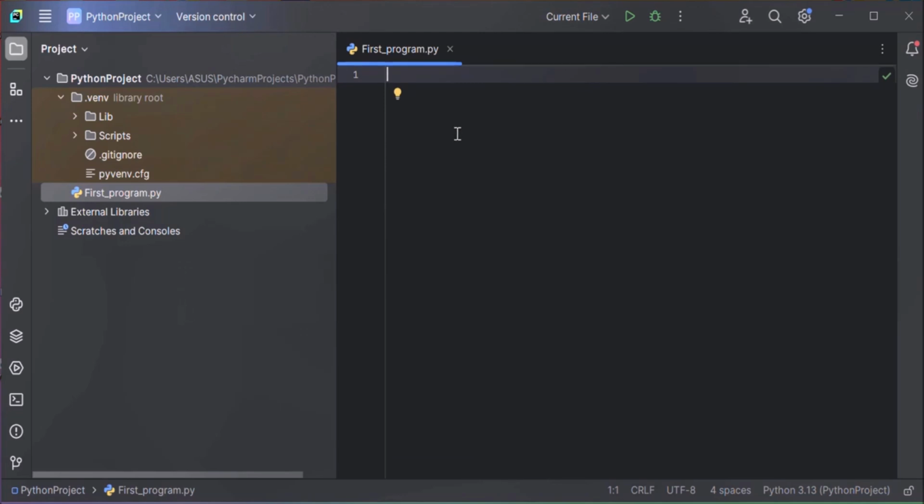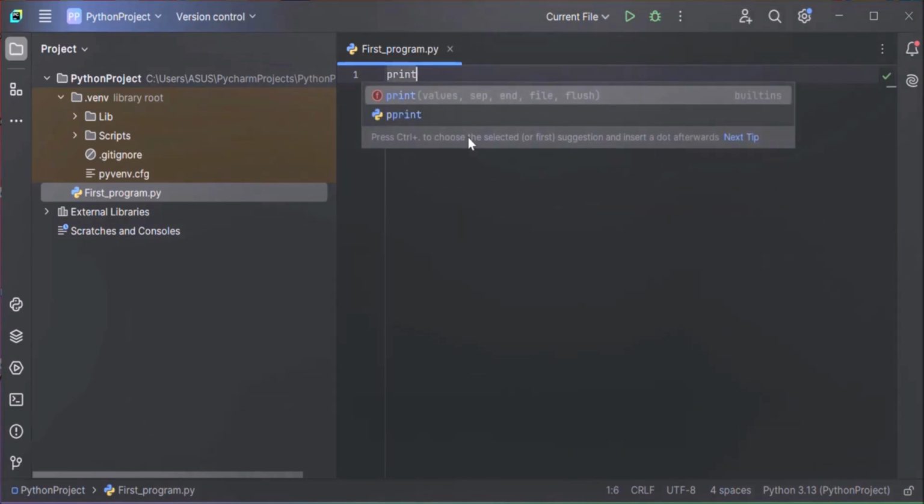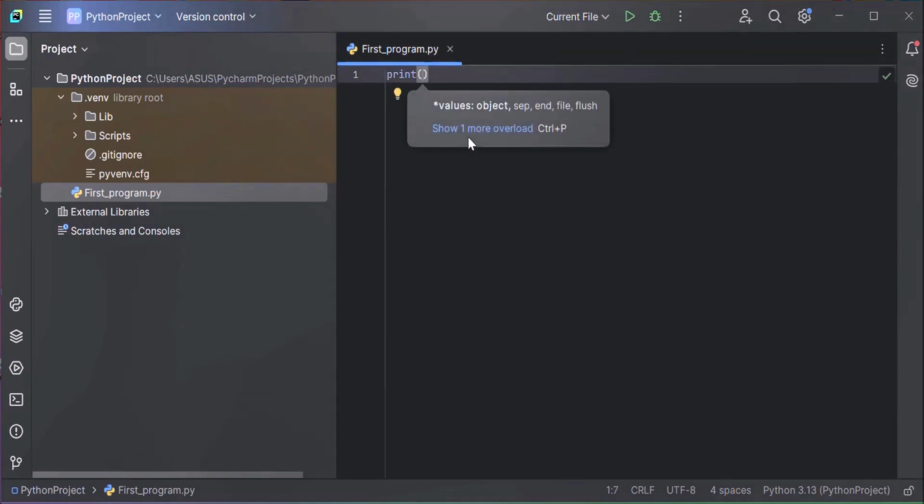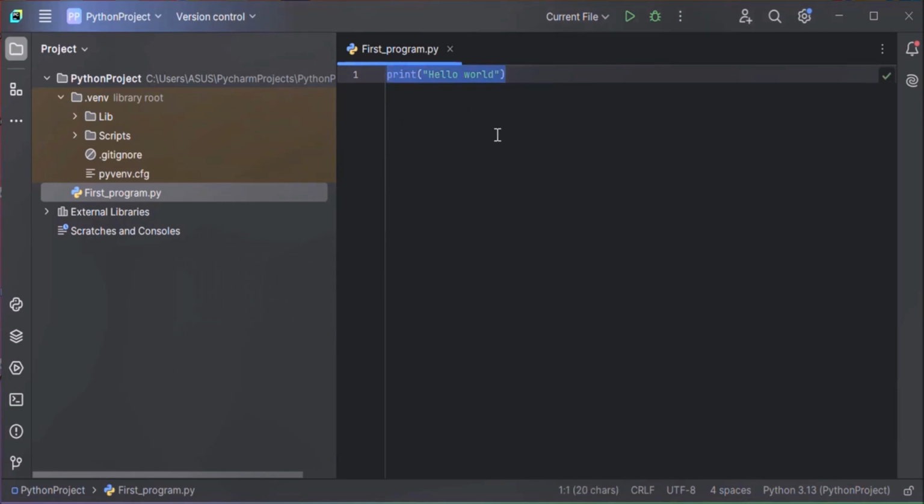Now we can write our Python code here. So let's print some message. How to print any message? To print any message, you can use the print method. This is a print method, and whatever message you want to print, just write within the brackets in double quotes. I want to print hello world. Now our first Python code is ready.